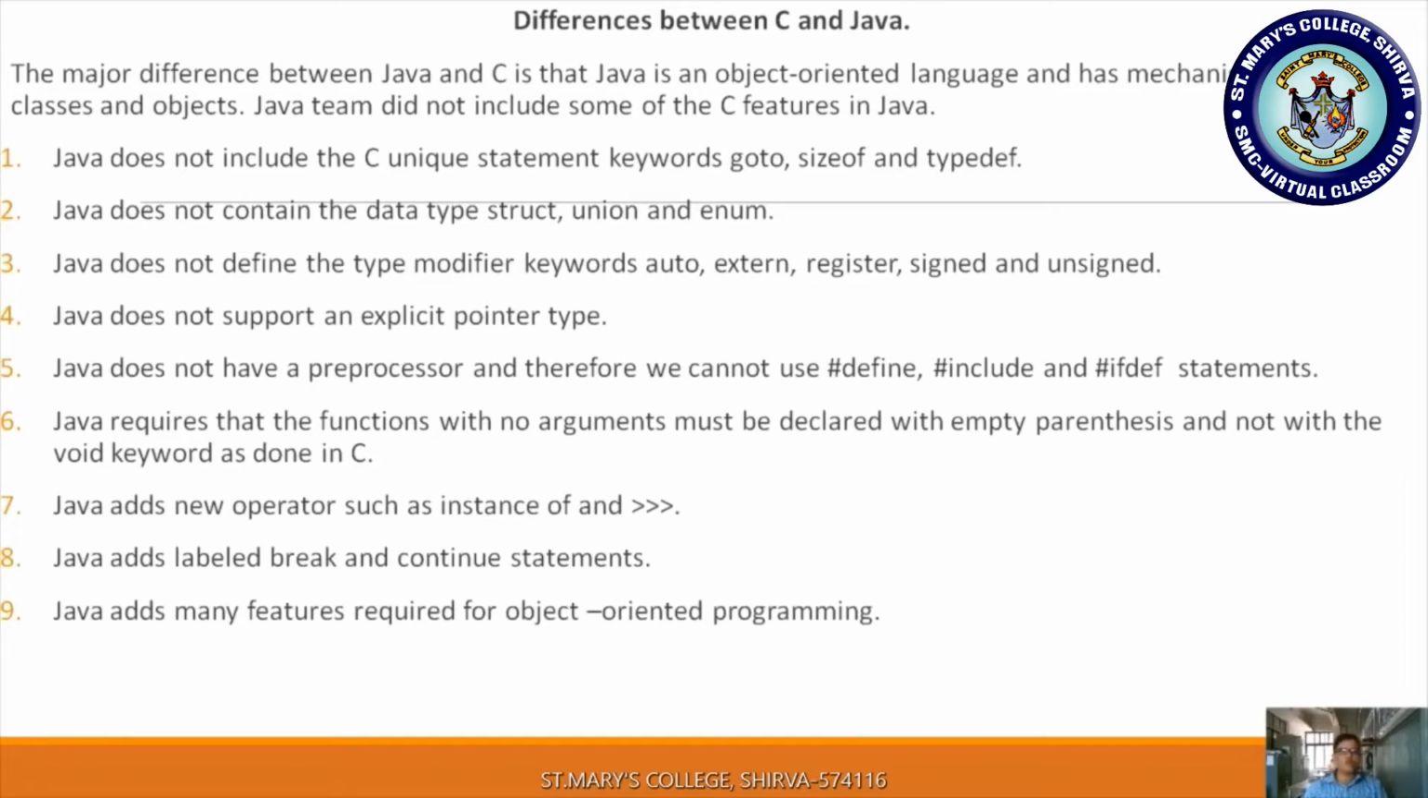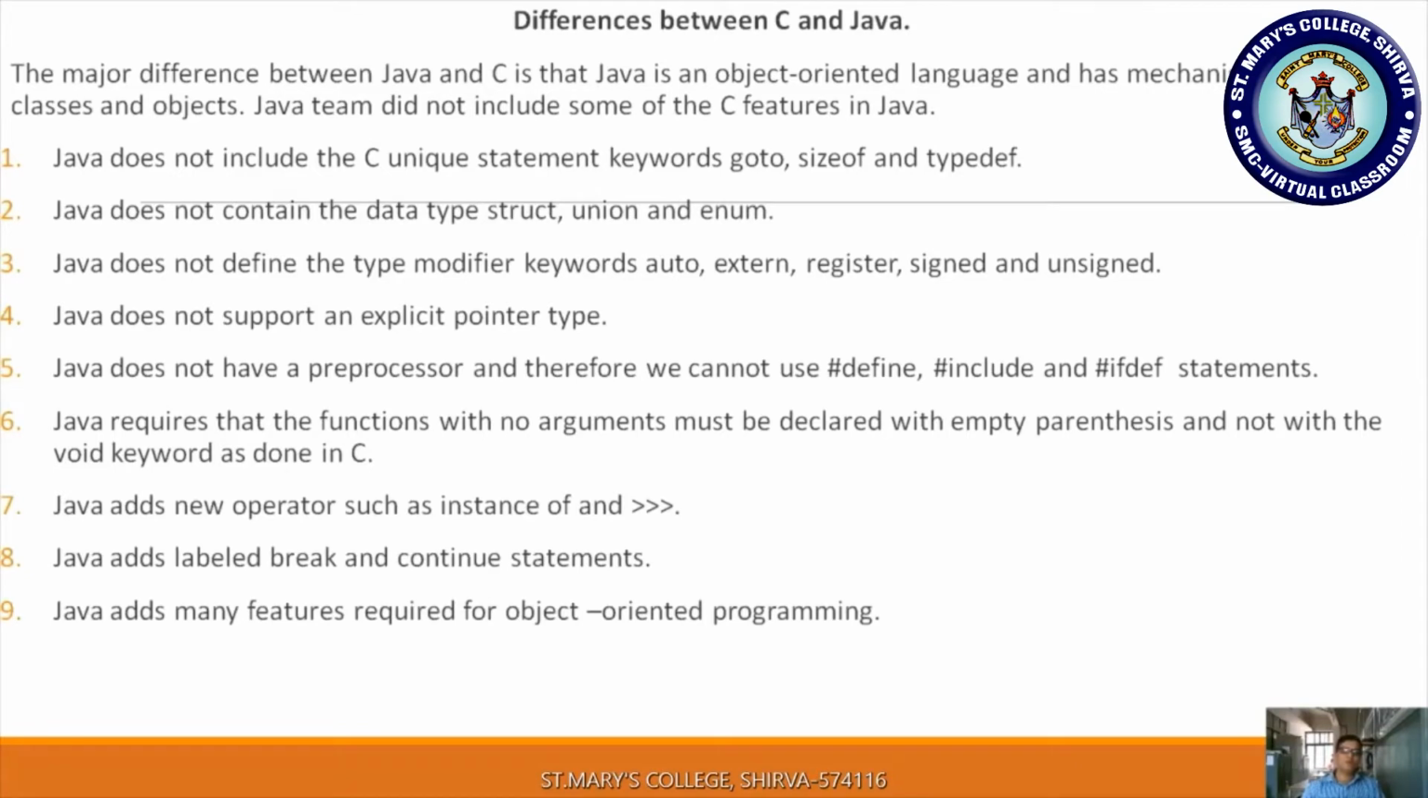Java requires that a function with no arguments must be declared with empty parentheses and not with the void keyword as done in C. For functions with no arguments in C++, we use the return type as void followed by the name of the function followed by the brackets, or sometimes we place void after the brackets also, but here it is not required. Java adds new operators such as instanceof and the triple greater than, the unsigned right shift.